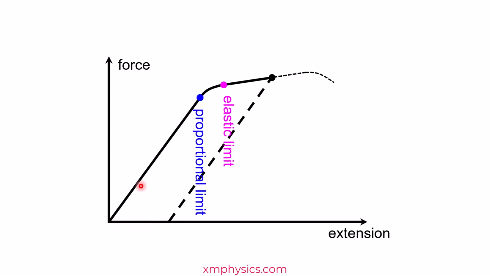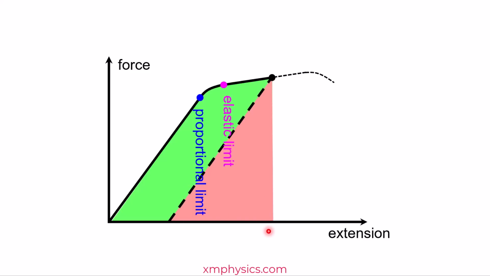Now let's talk about the area under the graphs. What do you think this green area represents? This must represent the work done by the external force to stretch the wire, right? But is this the elastic potential energy stored in the wire? Maybe not, because you realize when you let the wire unstretch, it unstretches along this path. That means when you harvest the EPE, you get only this much back. So it took me so much effort, so much work to stretch it. When it's the wire's turn to do the work, it returns me only this much.